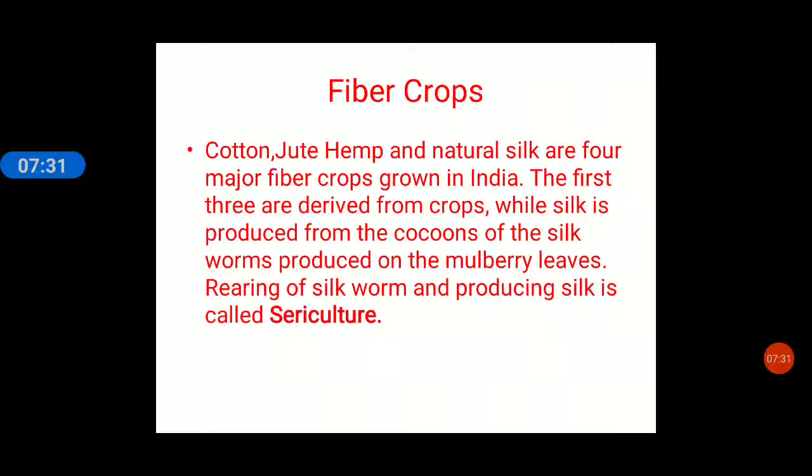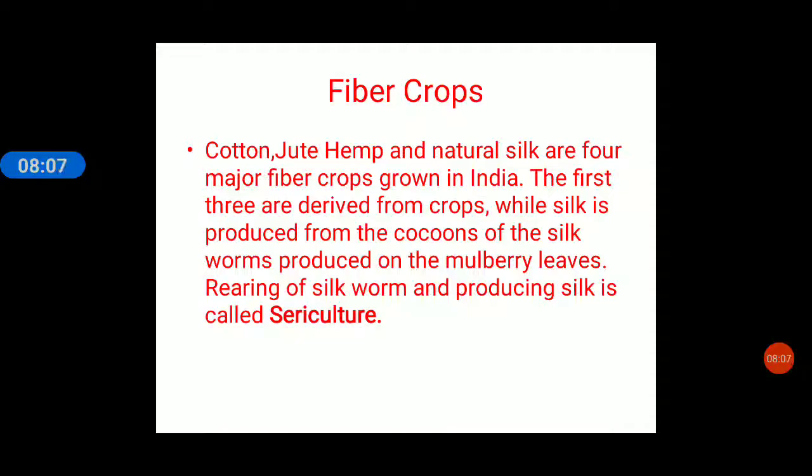The first three, that is cotton, jute and hemp, are taken from crops, while silk is produced from the cocoon of the silkworm reared on the mulberry leaves. Now, you know that this process of rearing of silk from the silkworm, which is reared on the leaves of the mulberry trees, is called sericulture. The process of rearing of the silkworm and extraction of silk from the cocoon is called sericulture.